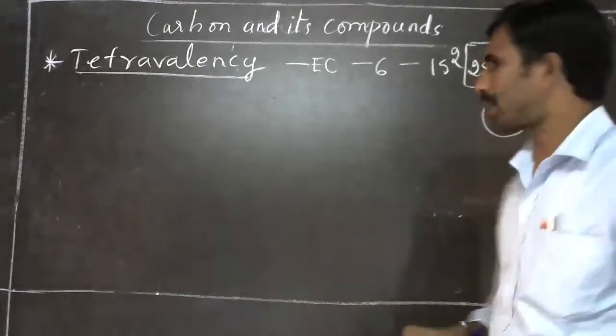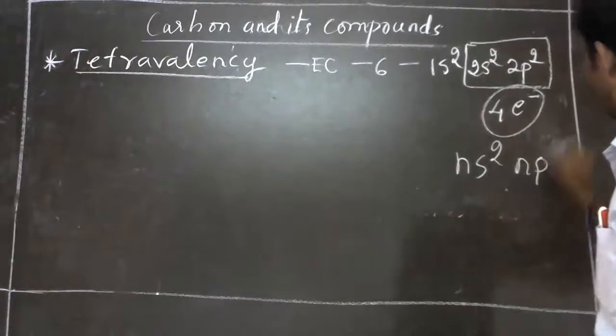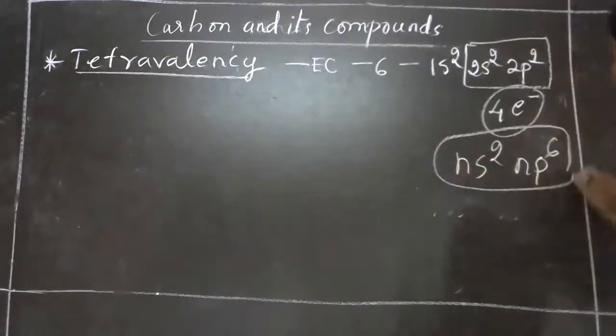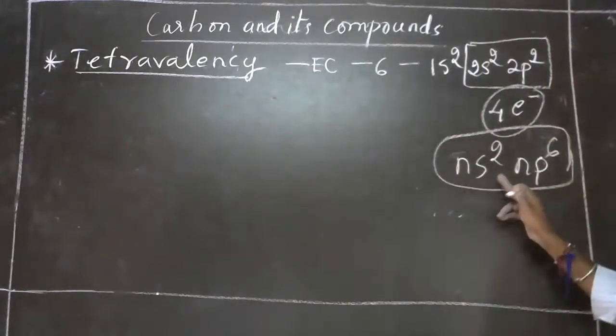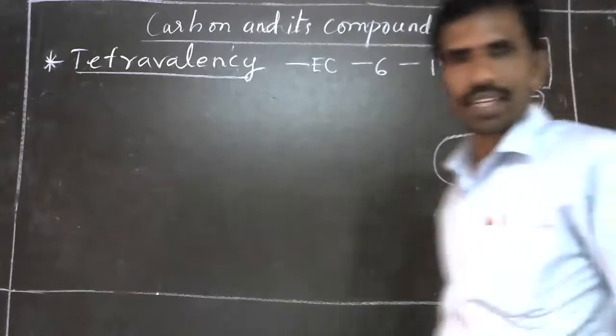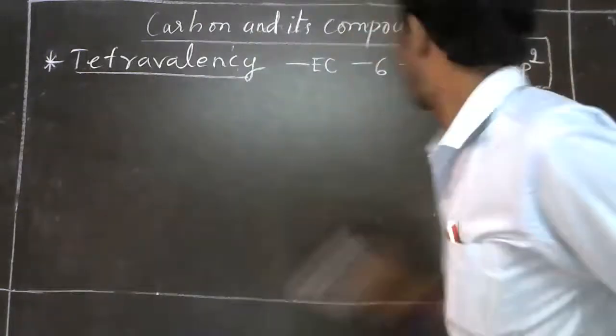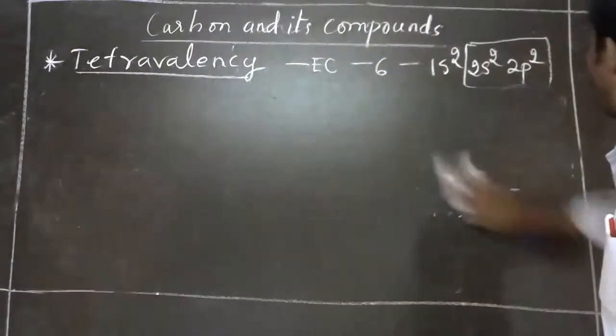Octet configuration means what? ns2, np6 configuration. Last year I told you this is called octet configuration. To achieve this configuration, an element will lose or gain electrons. That is not possible with carbon.